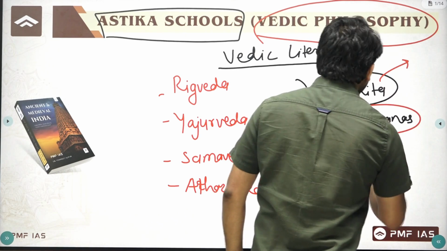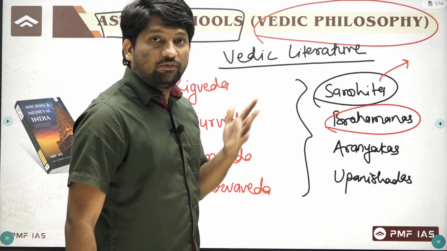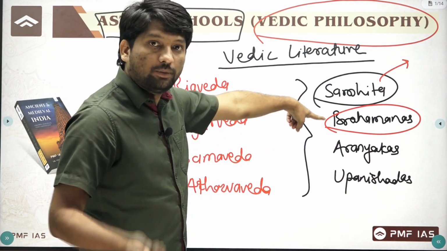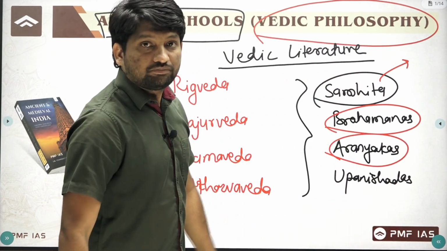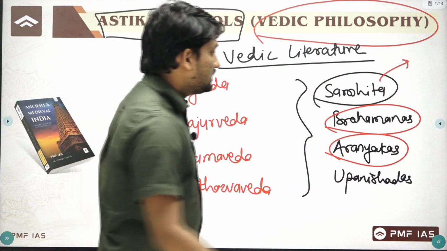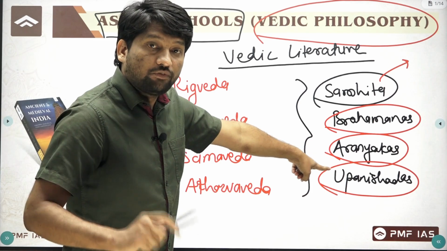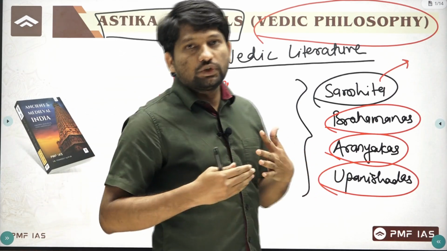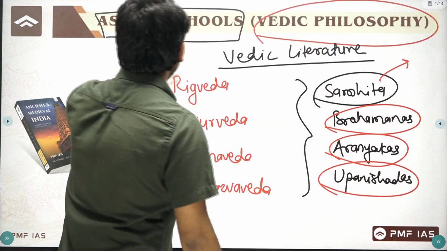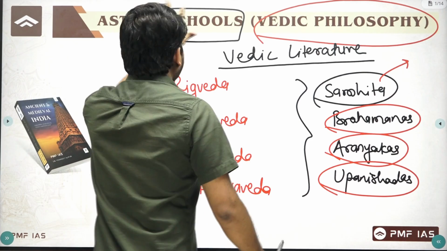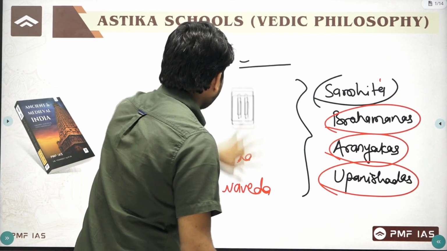What are the Brahmanas? Manuals for a priest. They contain different rules for the priest to be observed during the rituals. Aranyakas are the forest books, rites given for forest dwellers or Vanaprastha. Then Upanishads were philosophical texts dealing with the individual soul or universal soul, karma and rebirth. So we have already discussed this Vedic literature. In today's lecture, we will see these six schools of Vedic philosophy.